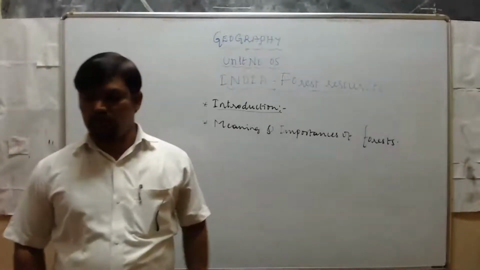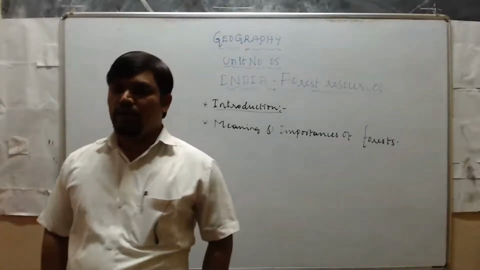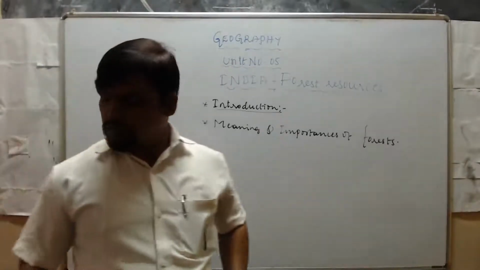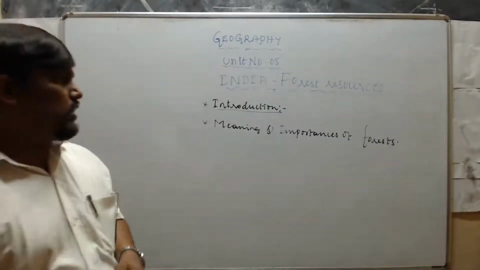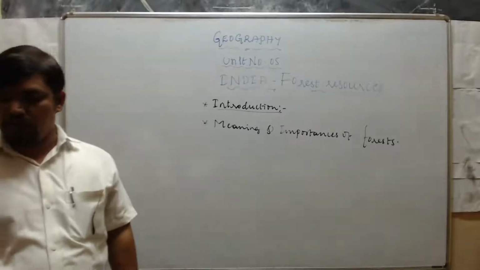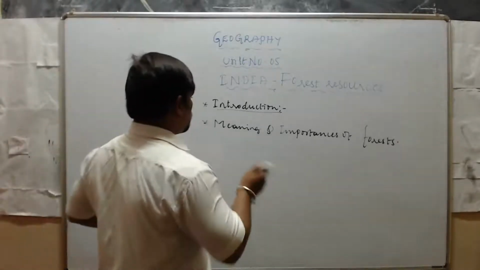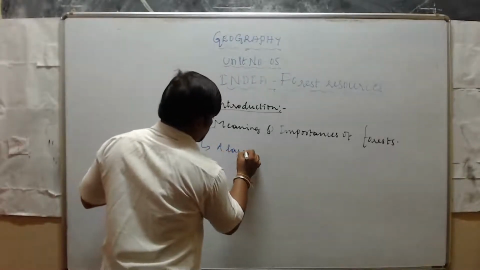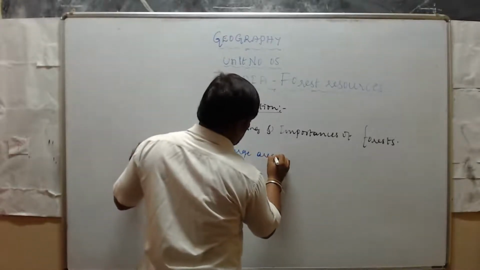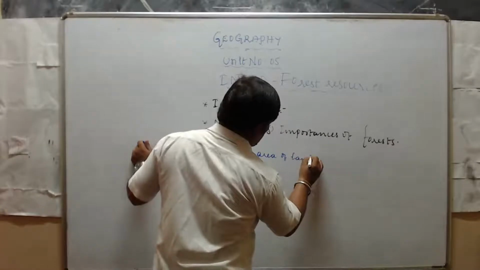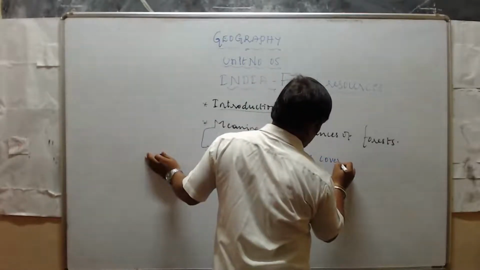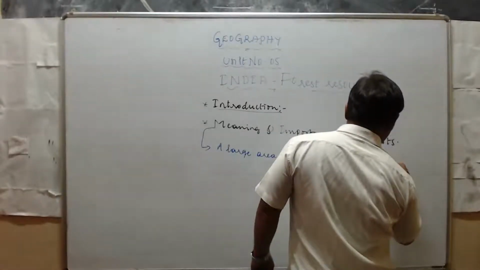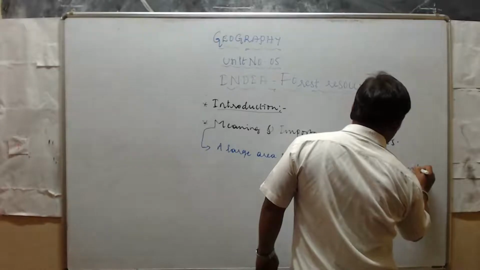Meaning of forest. A large area of land covered with plants, trees, and undergrowth is called a forest. What is a forest?